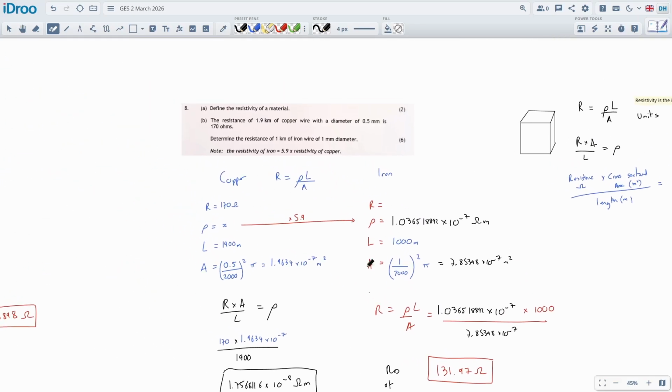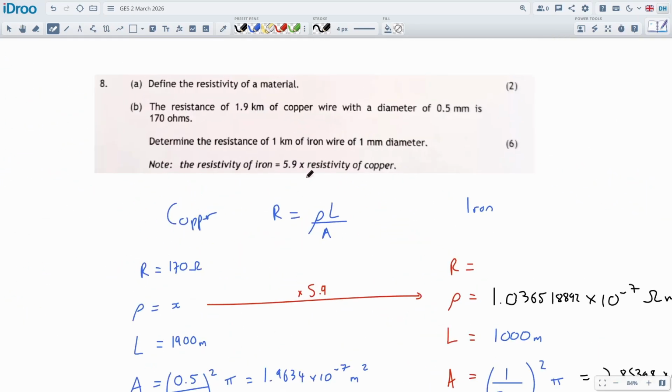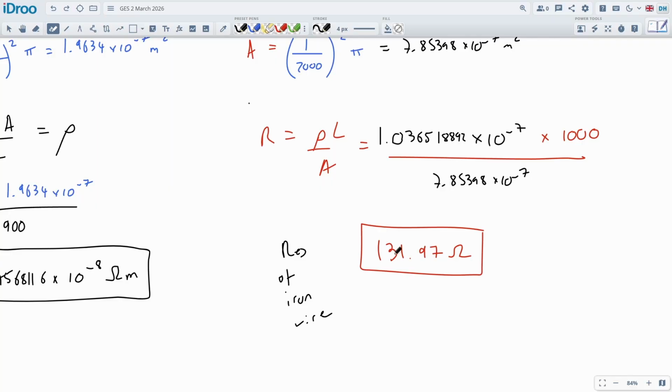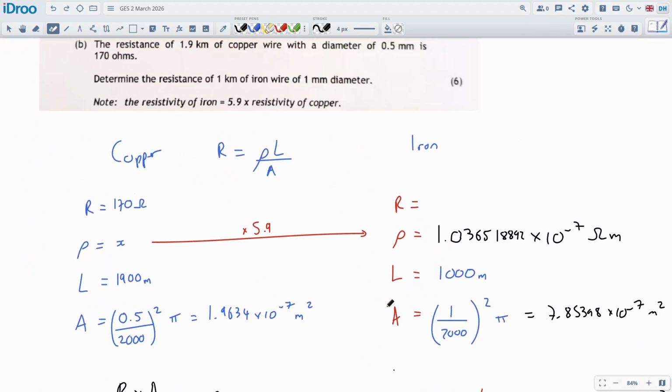I've got quite a few boxes on here, and the only thing I can say to check this answer is that it should be about the same resistance that you started with, within the same kind of ballpark figure. It shouldn't be 1 ohm or 1,000 ohms. If this is 170, then the other one would be about the same, or within the same kind of magnitude, the same kind of size, like not massively different.